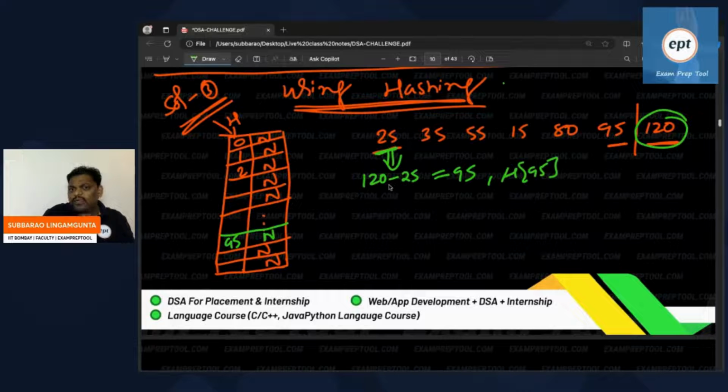So now 25 came. Whenever 25 comes, I will check whether 95 is available in the hash table or not. How do you check? Hash table of 95. If it is not null, it is available. Null means not available. If available, your problem is done.